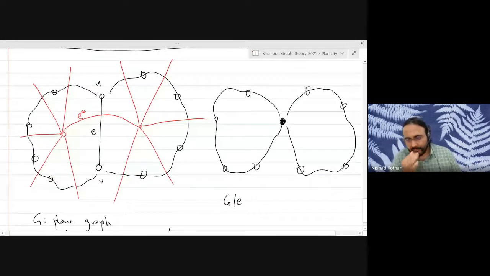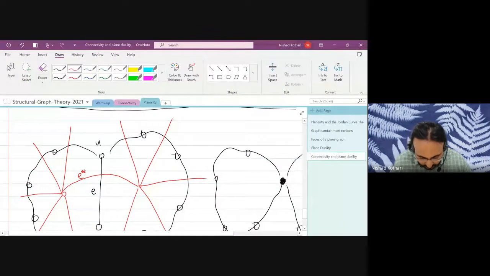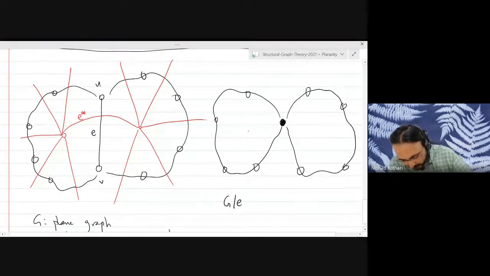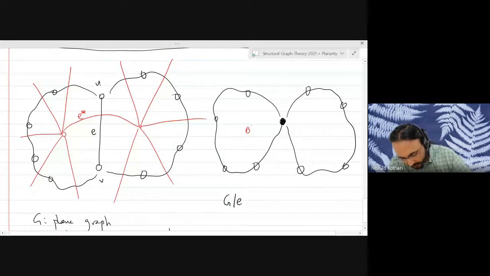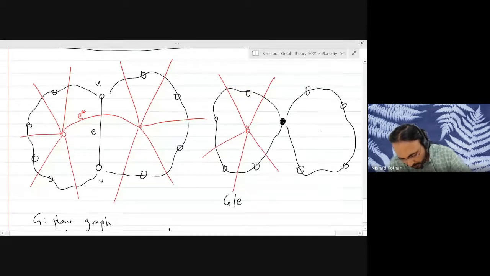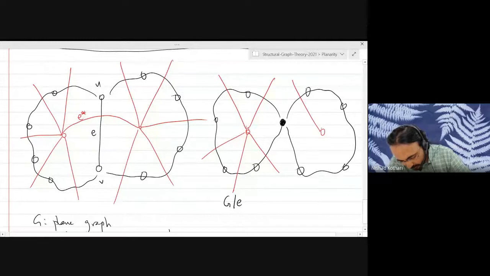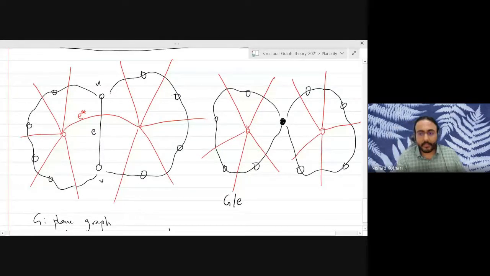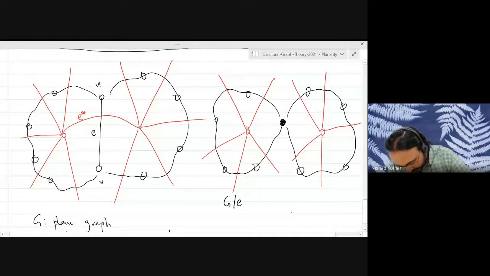Now let's take the dual here. You'll have a vertex here that will go like this. You'll have a vertex here that will go like this. So this is our graph G contract E and then take the dual.